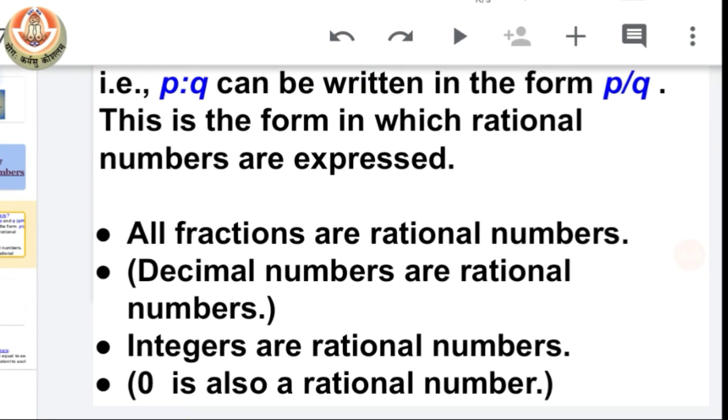So the 4 points which you have to keep in your mind are: all fractions are rational numbers. That means decimal numbers are also rational numbers. Now the next is integers are rational numbers, and that means 0 is also a rational number.